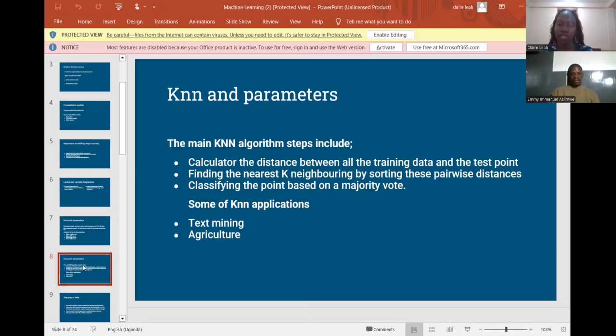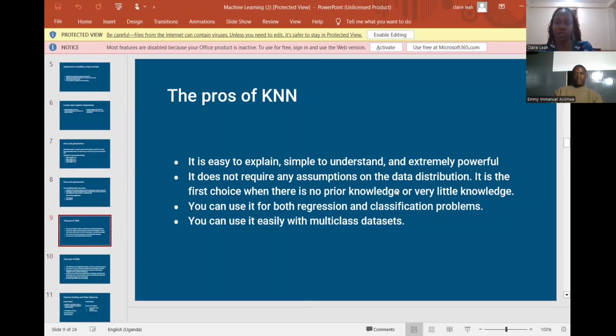About KNN in text classification, let me give an example. Given a new tweet, KNN can classify it as positive, negative, or neutral based on the sentiment of similar tweets in the training data. And for agriculture, KNN can be applied in crop and soil prediction. Like you can say the use cases: predicting suitable crops, analyzing suitable soil types, or detecting diseases in plants. Then we have the pros of KNN. They are self-explanatory. I'm going to just read through them.